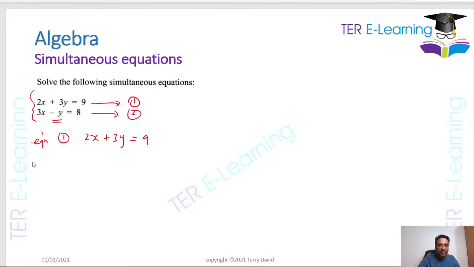So I'm going to take my equation 2 and multiply by 3. Therefore I'm going to get 3 3s are 9x minus 3y is equal to 8 3s are 24, right?